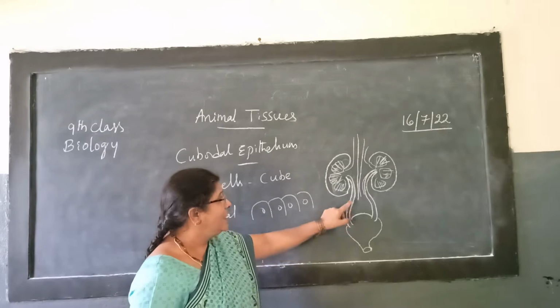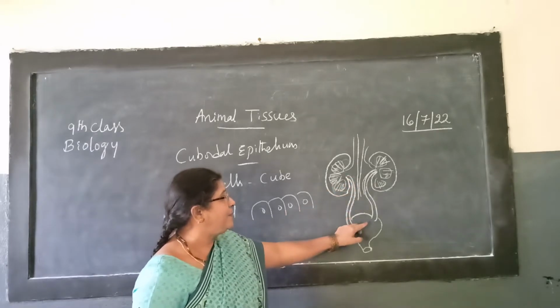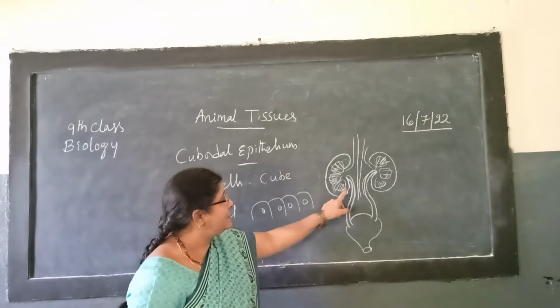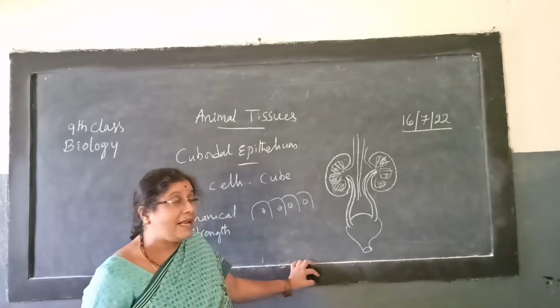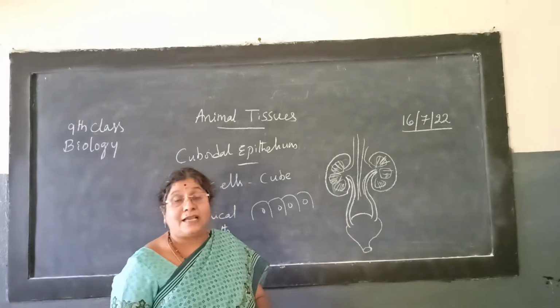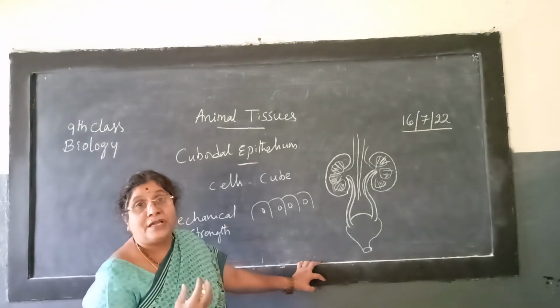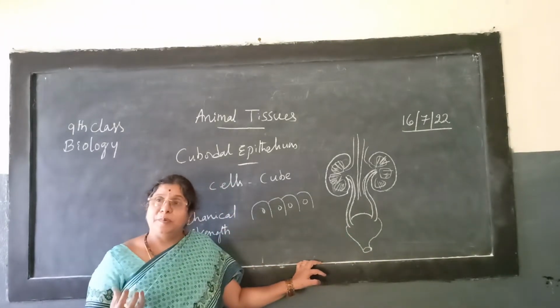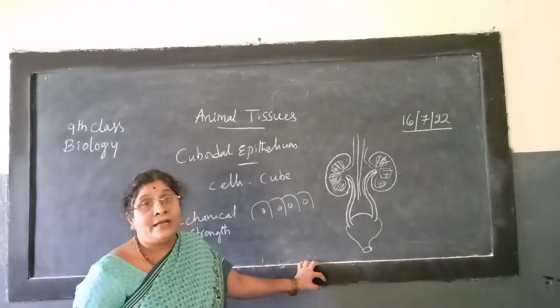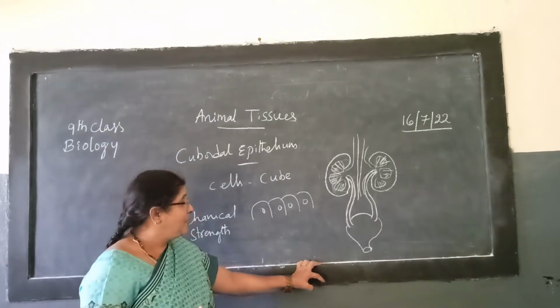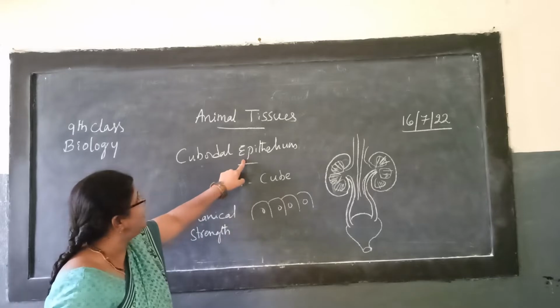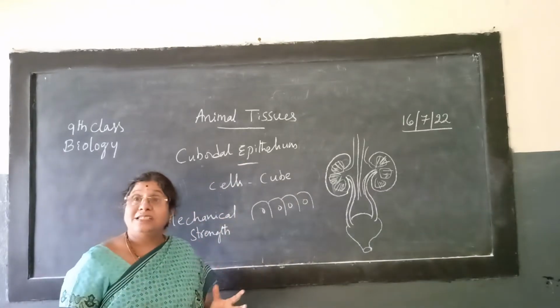Is it clear to children? That is continuously happening, and the tubes stay as they are. The urinary bladder is capable of storing urine because of the cuboidal epithelial cells, which give mechanical strength.